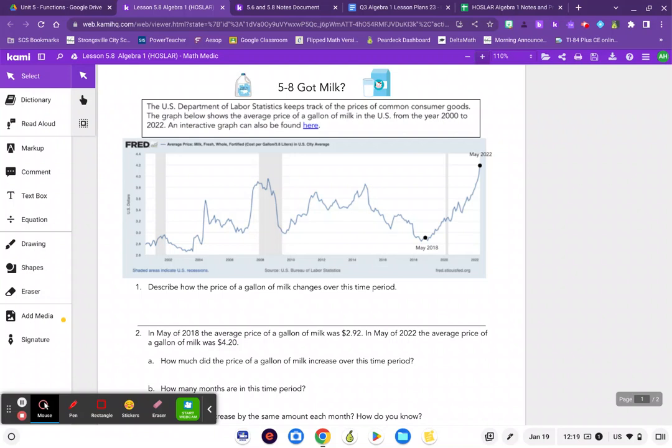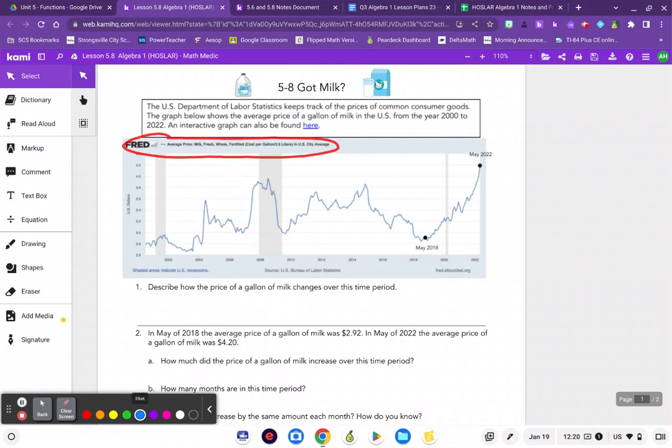I want to take note of some things in this graph. This graph looks like it comes from the source FRED. This blue line represents the average price of milk, the cost of it, in the U.S. city. So again, we're looking at an average, which means that if I'm looking at 2004 per se, the average price of milk in 2004 was just under $3. And so that's what this graph is going to be showing us, the average for that year of the price of milk.